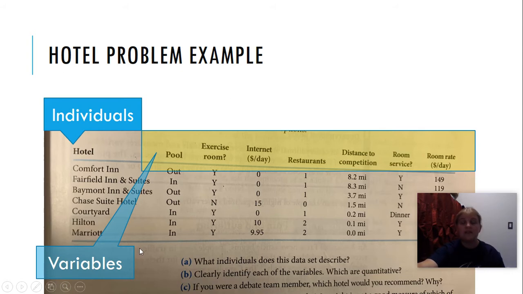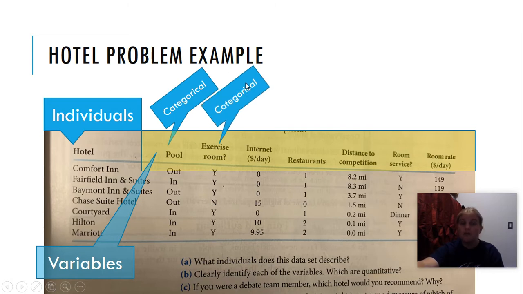Okay, now let's identify the variables and which are quantitative. So I'm going to look at the answers that I get. If I ask, is there a pool? I get words. If I get words, that's a categorical variable. The answers to exercise room are yes and no. Those are words. So that makes that a categorical variable.